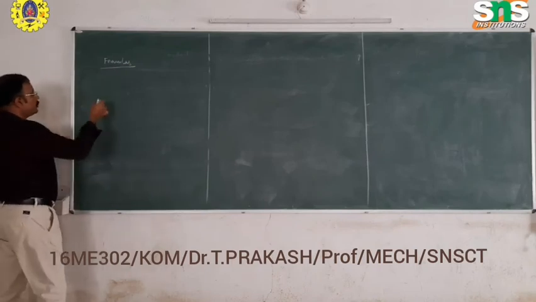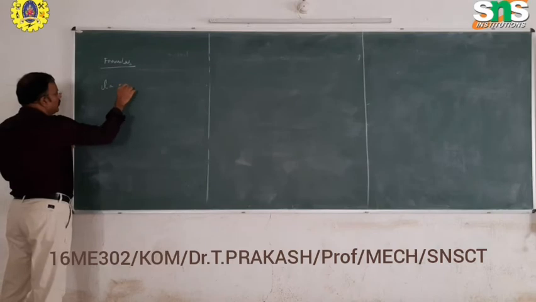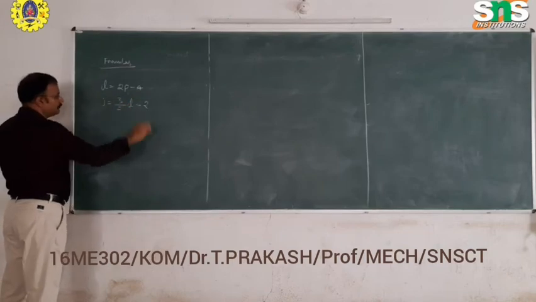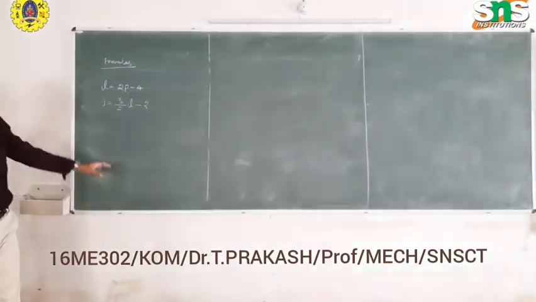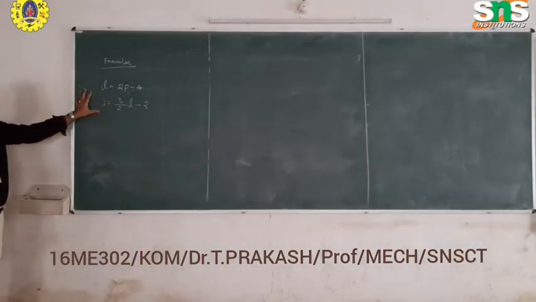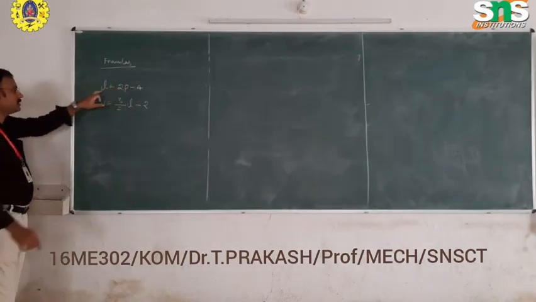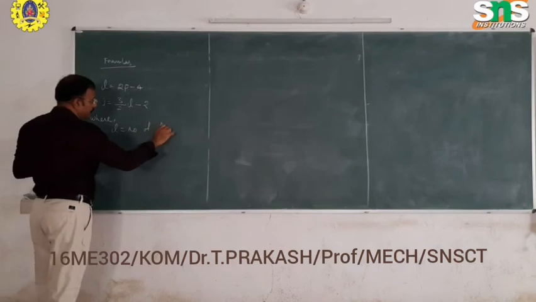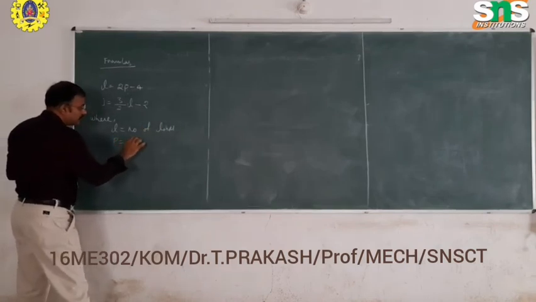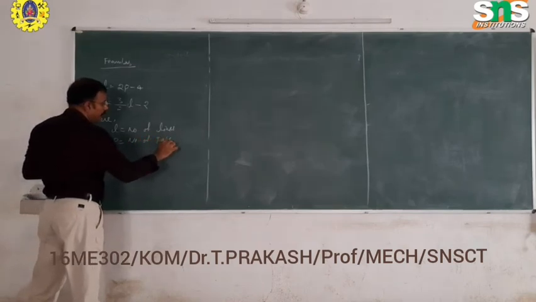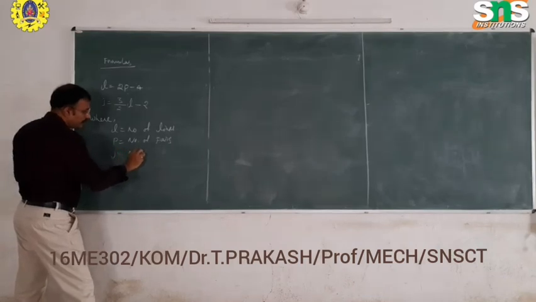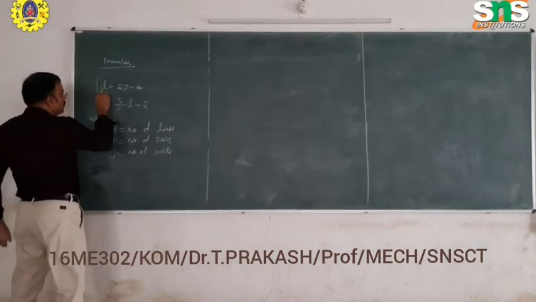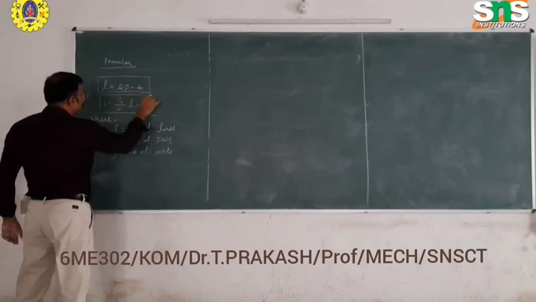Before going to design a mechanism, we need to use these formulas: L equal to 2p minus 4 and J equal to 3 by 2 L minus 2.